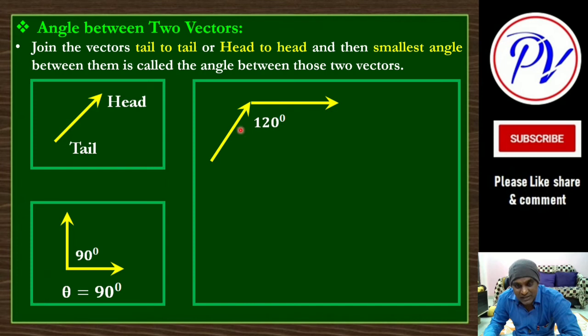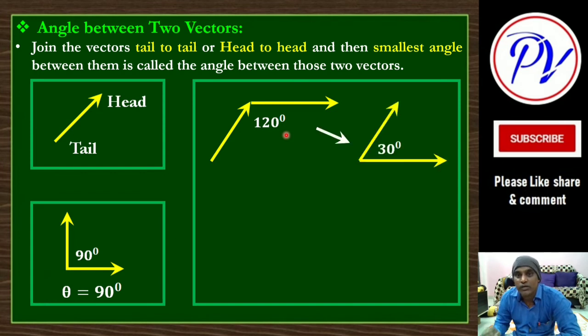them in this figure is 120 degree. So is 120 the angle between these two? No. See, we have to join tail to tail. Here head and tail are joined, and now the angle is 120 degree. So this is not the angle between the vectors. For that, what can we do? We have to do the parallel shifting.